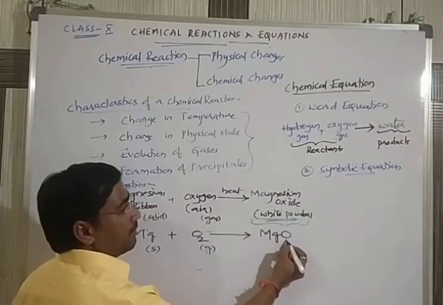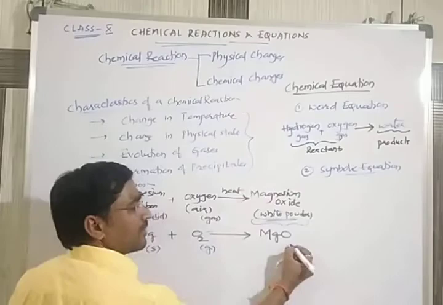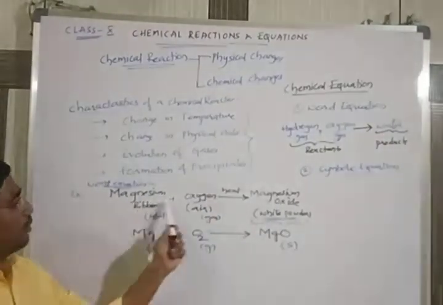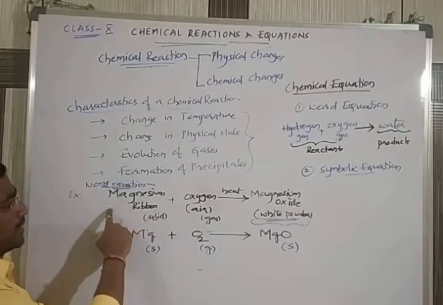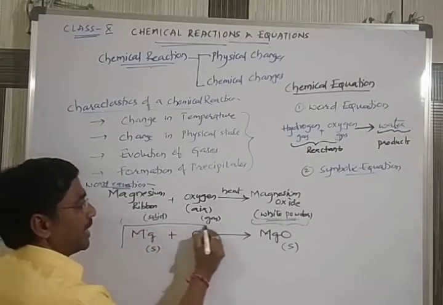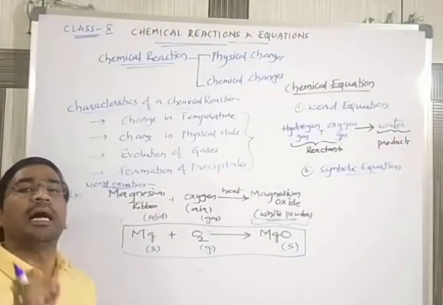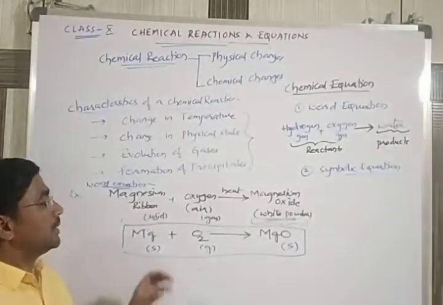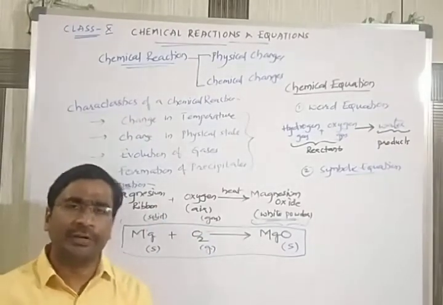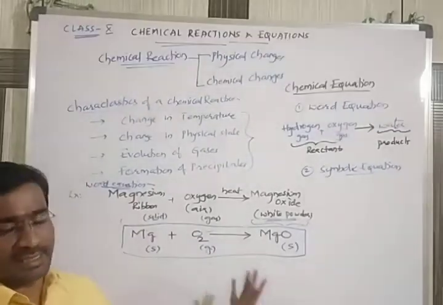And next, magnesium oxide is a powder. Powder is in which state? Solid state. That's why we are writing this one as a solid. So you can see the same description above, what we wrote here, we are writing in a very concise way, just using their respective symbols and formulas. This is normally the symbolic form. Now we write every reaction only using symbols and formulas.